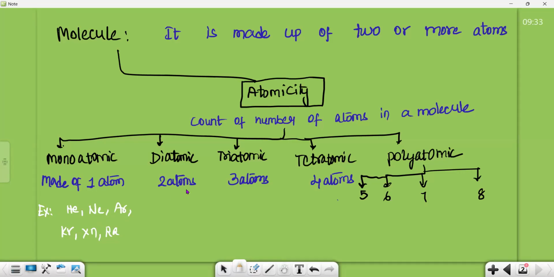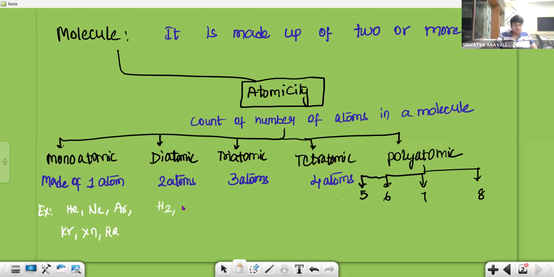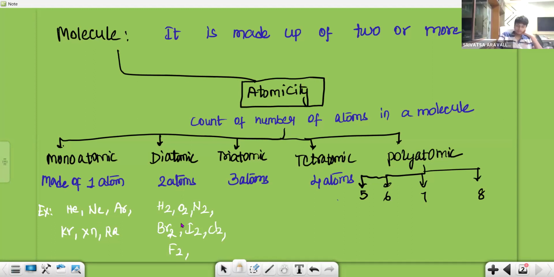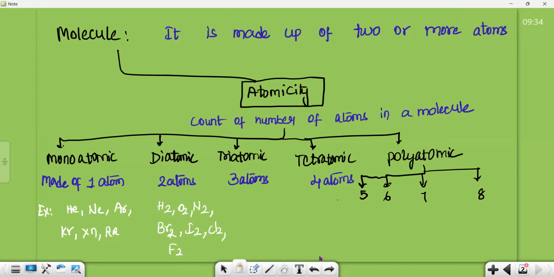Then coming to diatomic, made up of two atoms, like H2, O2. Can you see the subscript two which I have mentioned, which indicates two? Okay, N2, Br2, I2, Cl2, F2. So these are examples of diatomic. Triatomic are made up of three atoms, like in O3, you can see triatomic.